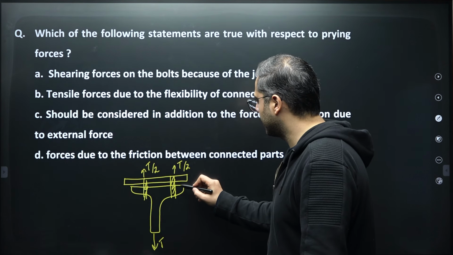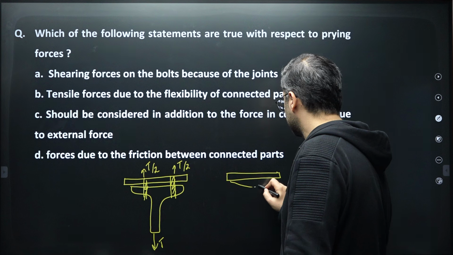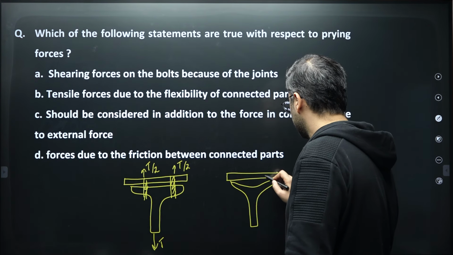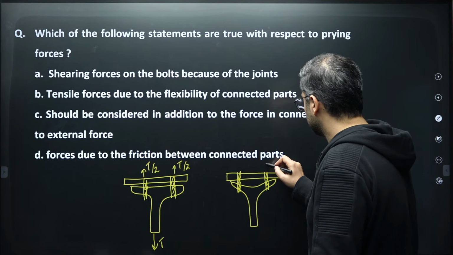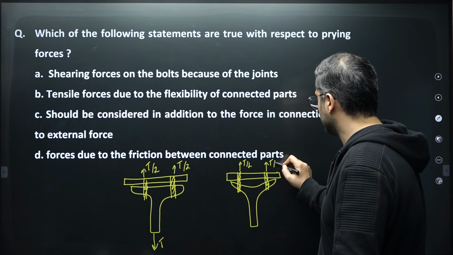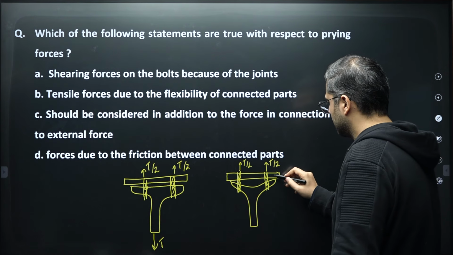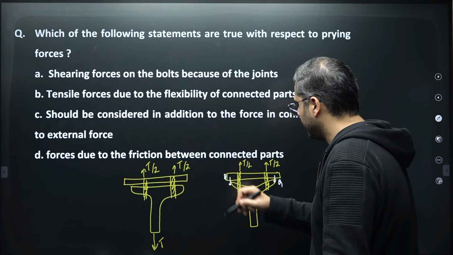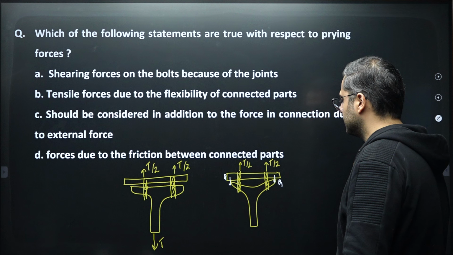And flexibility of the connection will lead towards this kind of a problem. And this T by 2 and T by 2, because of the reaction force from the corners here, there will be a reaction force which will be induced because the corners will move into the gusset plate over there.